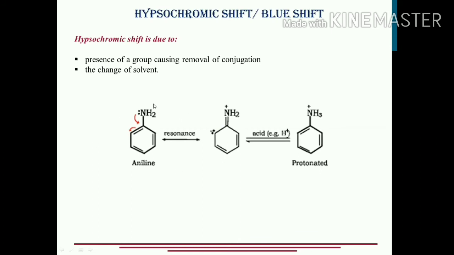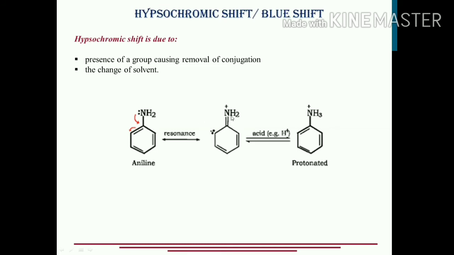Hypsochromic, suppose this is the aniline molecule. Fine. What I do is I add some acid to this particular solution. That means I have acidified the medium. Now, whenever I acidify the medium, what am I doing actually? I'm adding H plus ions to the medium. When I add H plus ion to this particular aniline, what will happen? A change will occur over here.